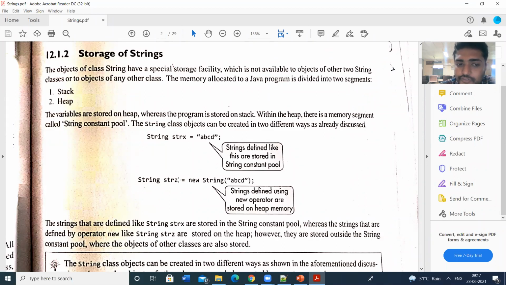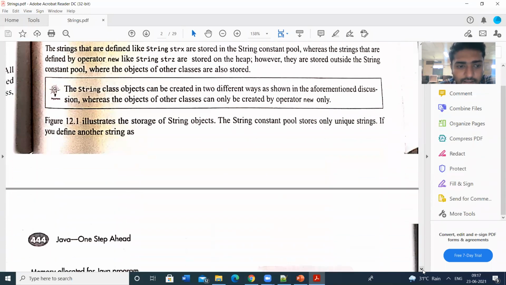If you use StringBuffer or StringBuilder, those strings are not stored in the string constant pool. Only when you declare the strings by using the String class are these strings stored in the string constant pool. The constant pool is a part of the heap memory. So we have seen all these things.